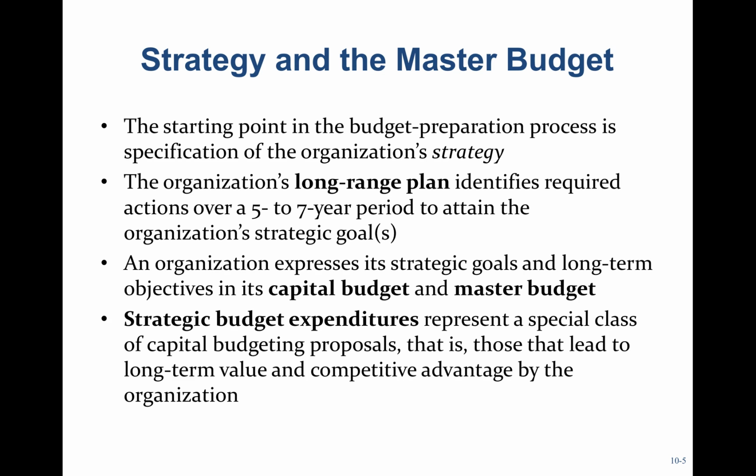So our long-term plan normally requires deciding what we are going to do in the next 5 to 7 years. What products will be entering into the market? What new markets will we enter? What types of approaches are we going to use with technology? So we express these strategic goals and long-term plans in the master budget as well as the capital budget.